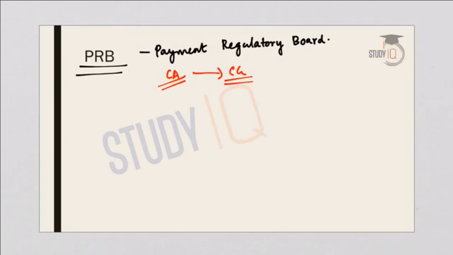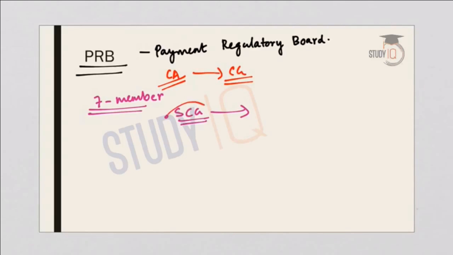Now coming to the background of this, it was according to the Subhash Chandra Garg committee report, or the panel report, that proposed a payments regulator for overseeing all the payment systems in the country. So the background is that a 7-member government panel was headed by Subhash Chandra Garg, and this panel recommended that a payments regulator should be established independent of the RBI.